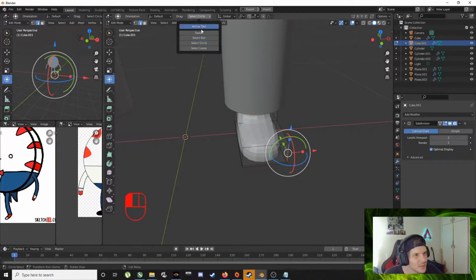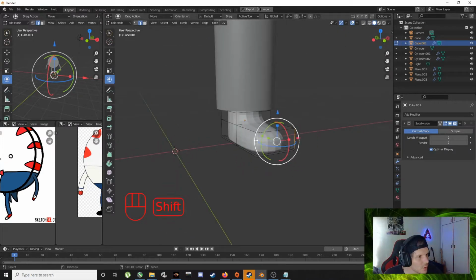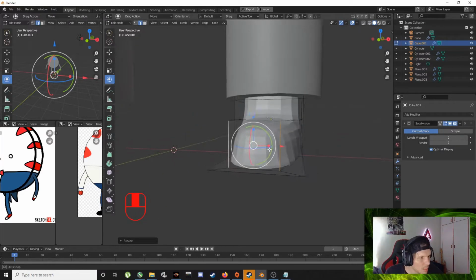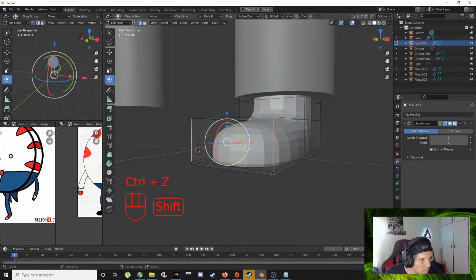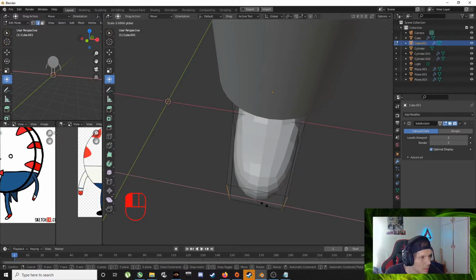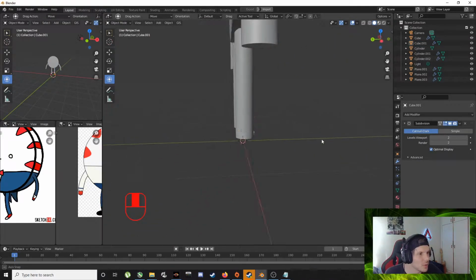Why is it doing this? Okay, let's just pull these 2 together. Yeah, that's fine for now. We don't need to have a worry about that.